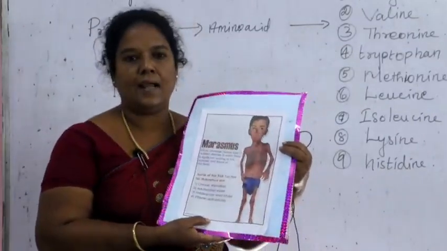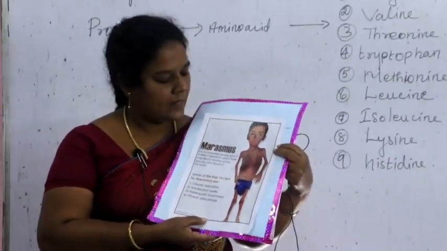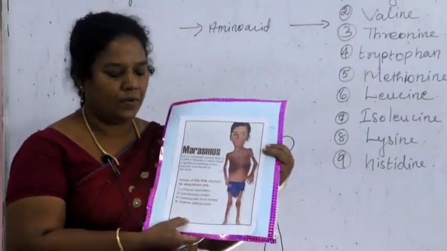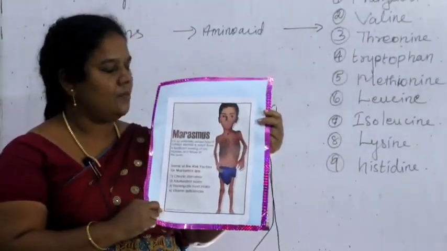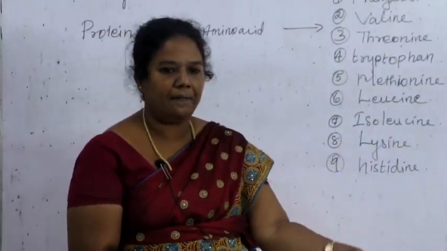Weight loss, dehydration. What is dehydration? Loss of water, then stomach shrinkage and diarrhea. Diarrhea means what? Loose motion. These two are the deficiency of protein. Okay, lack of protein. So next one is fat.